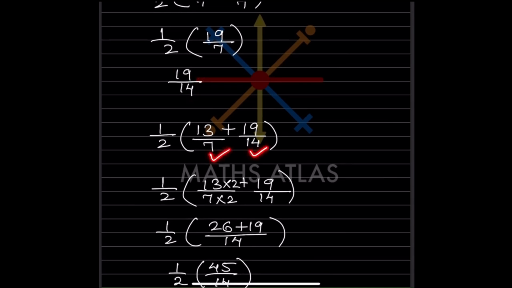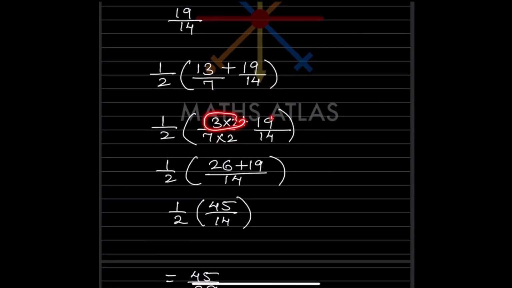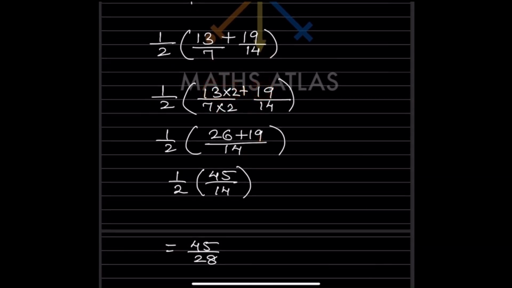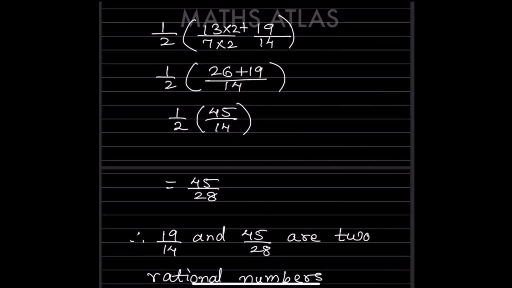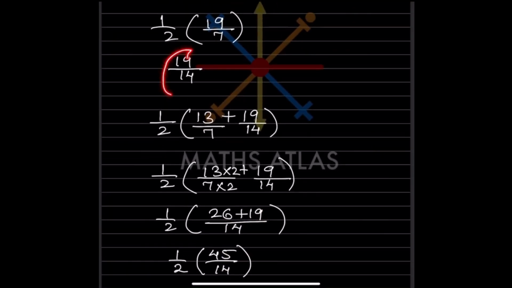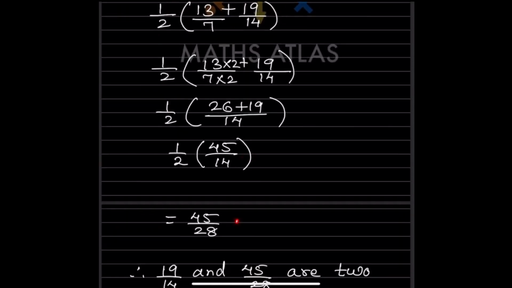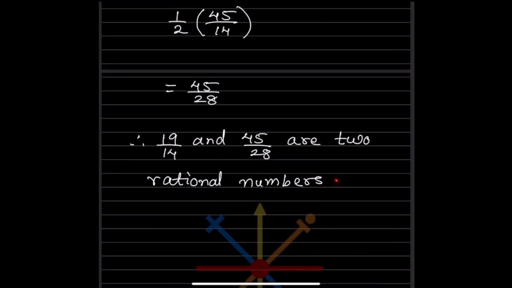So now the denominators are different. When you take the LCM, that is going to be 14, so multiplied by 2. So this is going to be 26 plus 19 by 14. So when you add this one, this is going to be 45 by 14 and this will be 45 by 28. So what we can say, 19 by 14 and 45 by 28 are two rational numbers.